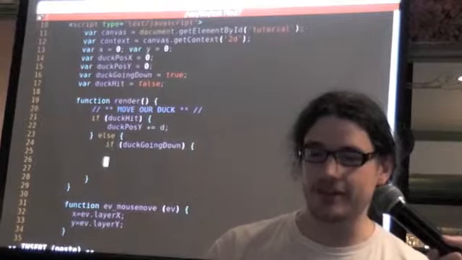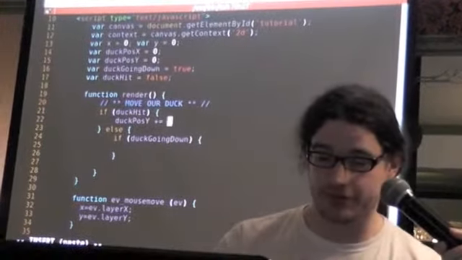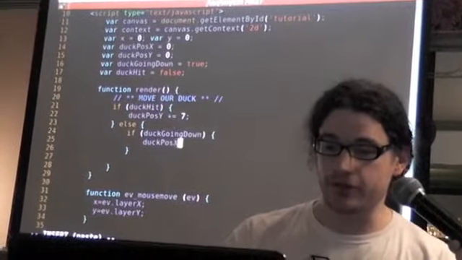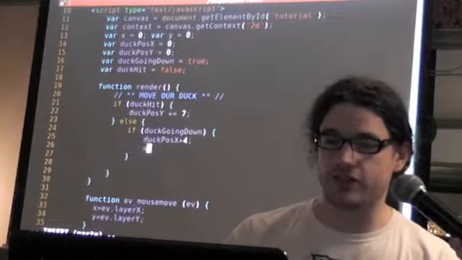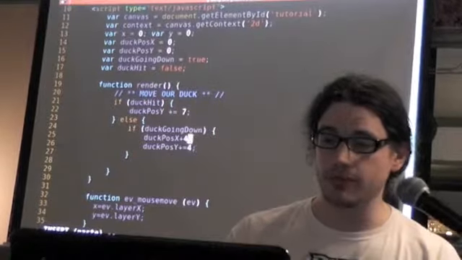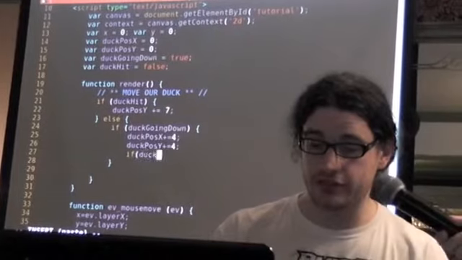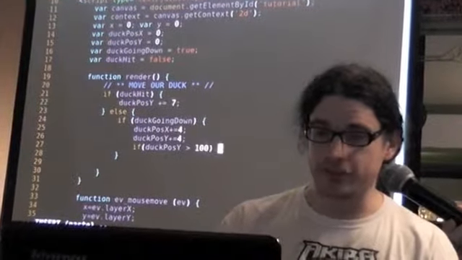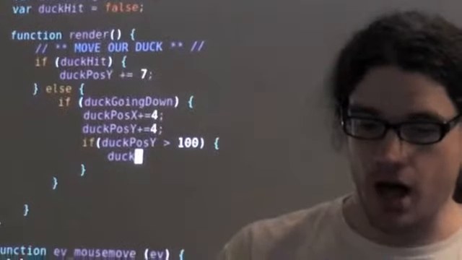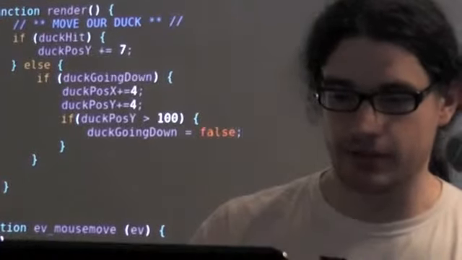So if the duck's going down, as in it's flying downstream, I don't know where I got D from there, it's because them two printer drivers, they're not the greatest thing in the world. Duck going down, it's going to fly down and to the right, so the duck position is going to be incremented by 4. So it's flying down the screen, and if it goes off the bottom of the screen, we're going to reverse its trajectory. I won't tediously type out a whole lot, but I do find it's easier to follow if someone's sort of coding along rather than just showing you a screen and expecting you to grok it, parse it, and lex it immediately.